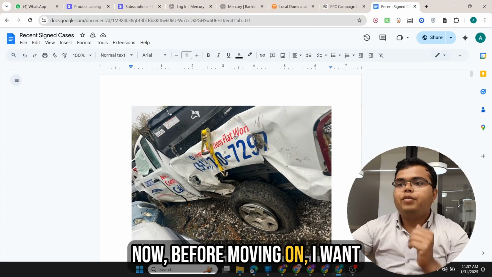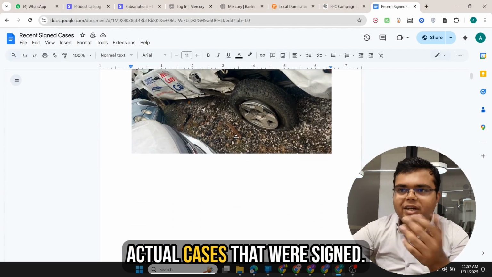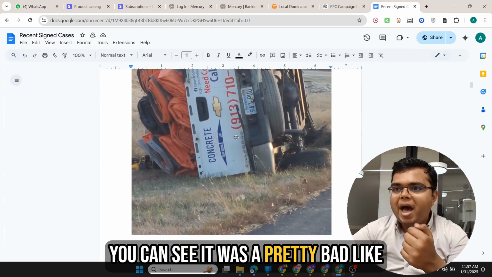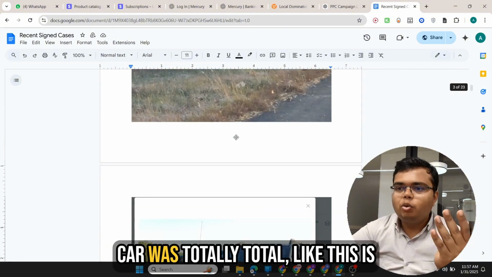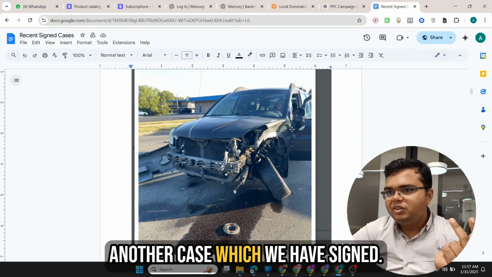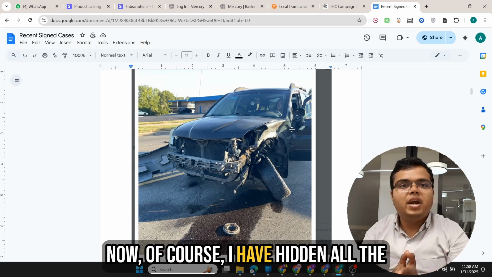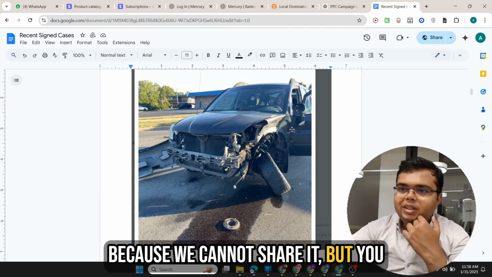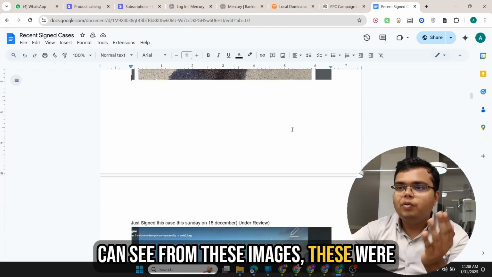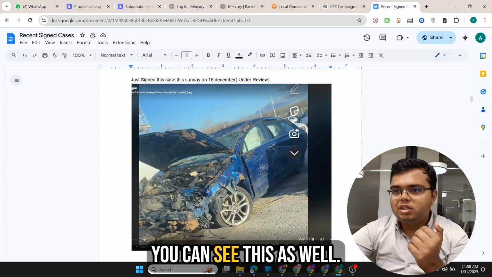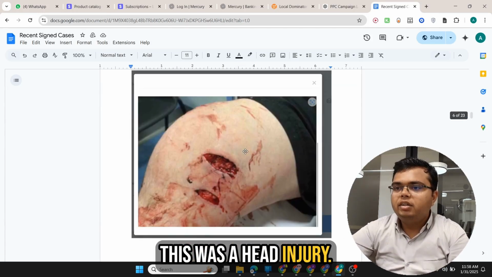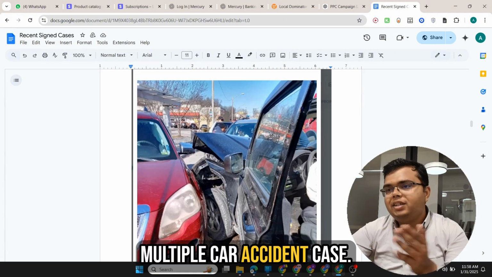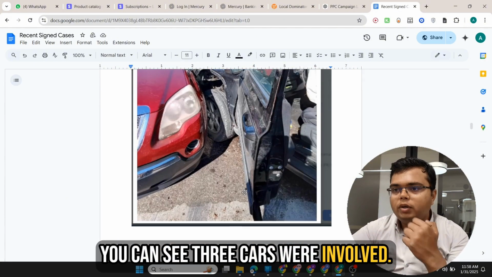Now, before moving on, I want to show you what were the actual cases that were signed. You can see this is one of the cases. It was pretty bad, the car was totally totaled. This is another case which we have signed. Of course I have hidden all the private information of the client because we cannot share it, but you can see from these images these were pretty good cases that we have signed. You can see this as well. This was a head injury, and then this was a dog bite case, a multiple car accident case. You can see 3 cars were involved.